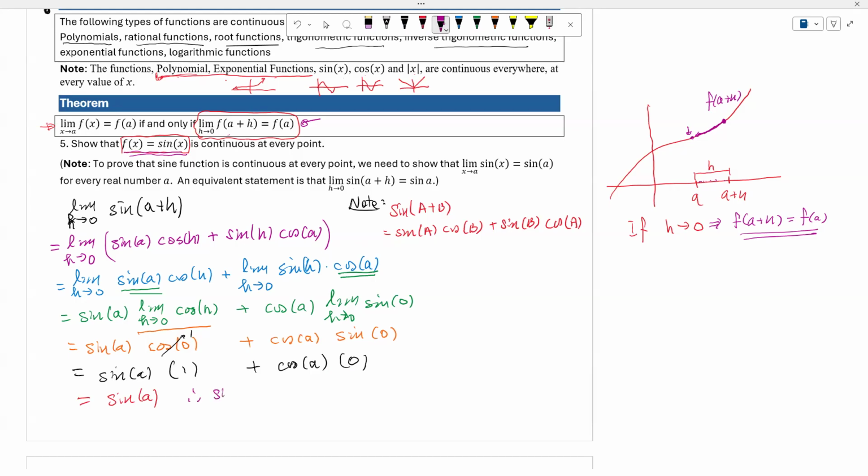So now you could say that the limit as h approaches 0 of sine of a plus h equals sine of a. So the function f of x equals sine of x is continuous at every point.